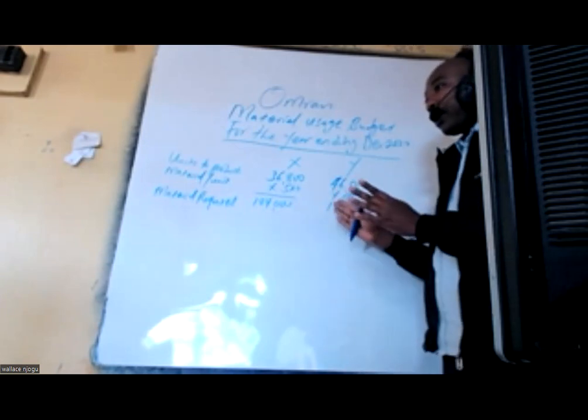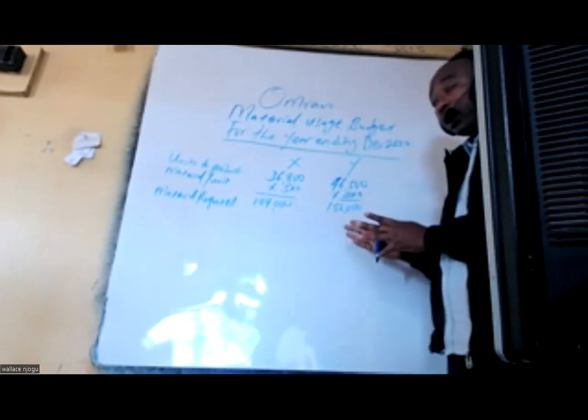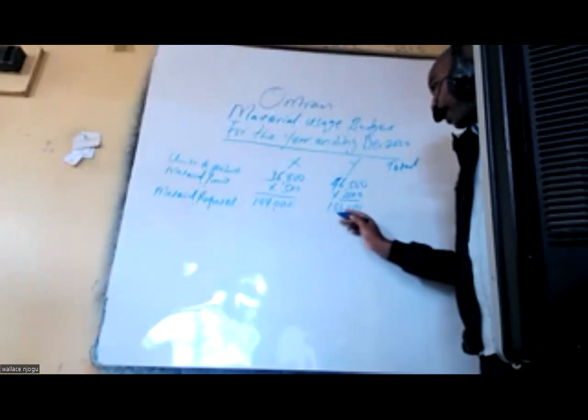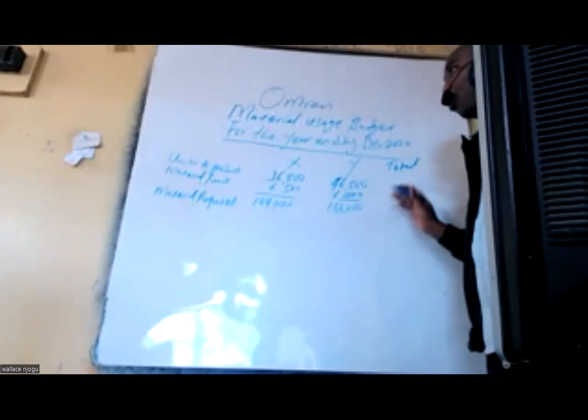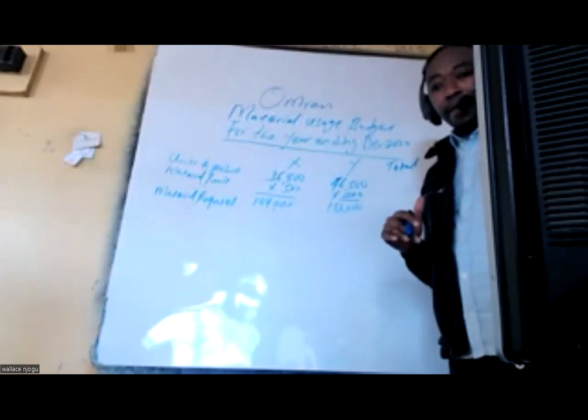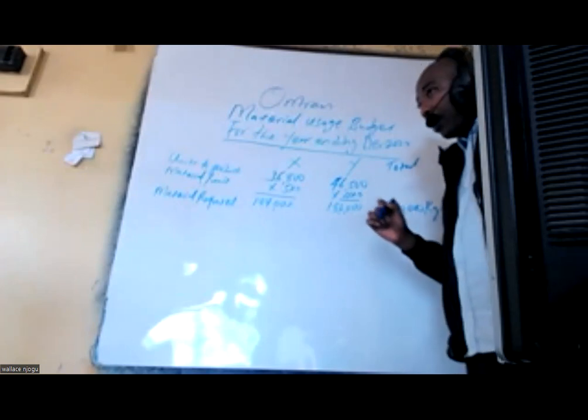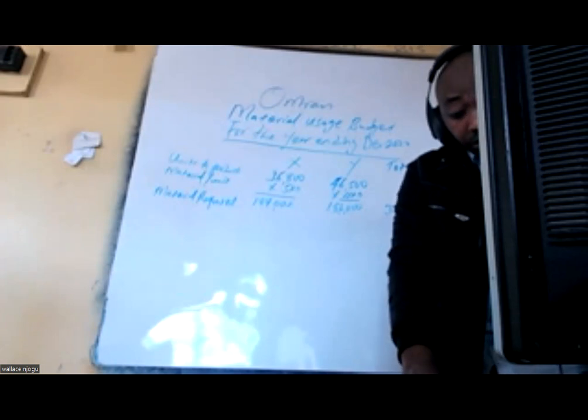That is the material required in kg. Then here we have the total column, meaning I add this plus this, and we get the total material we need: 370,000 kgs.